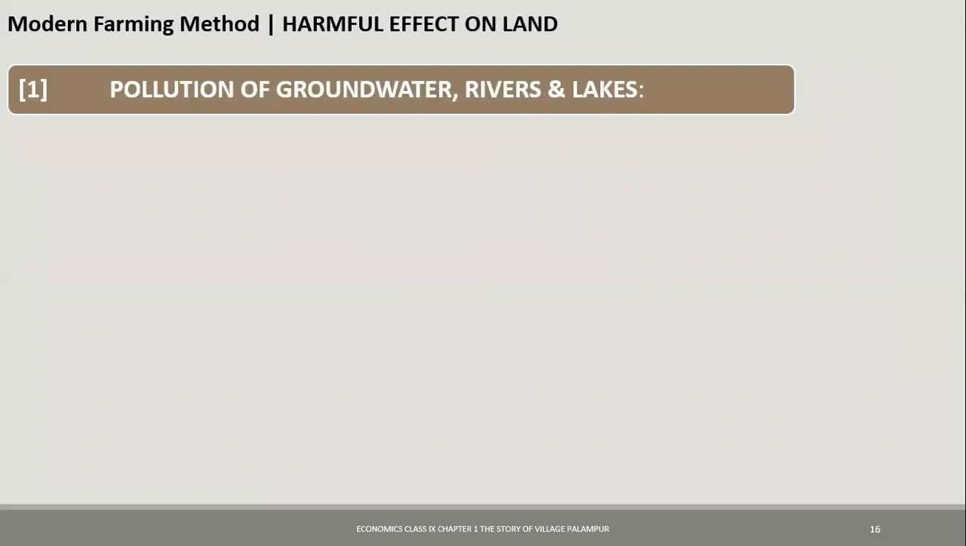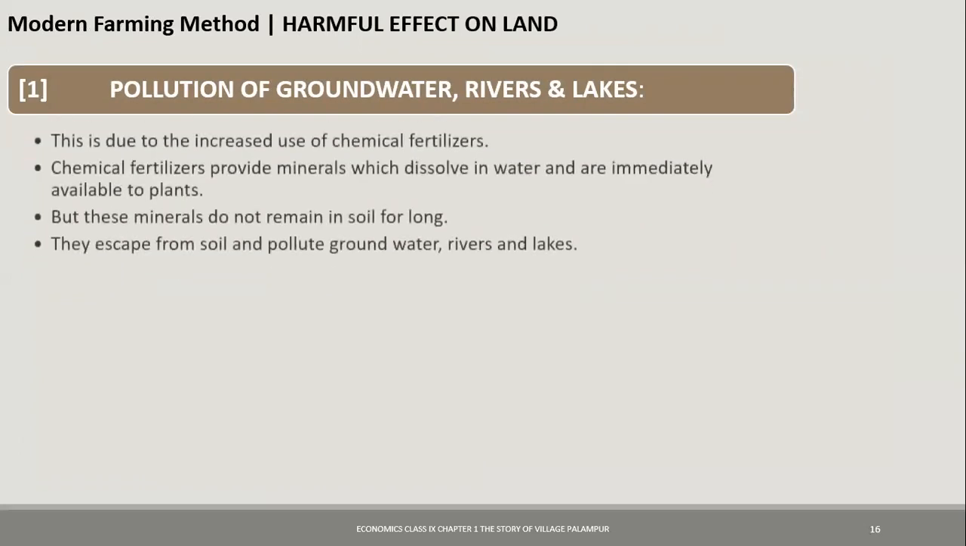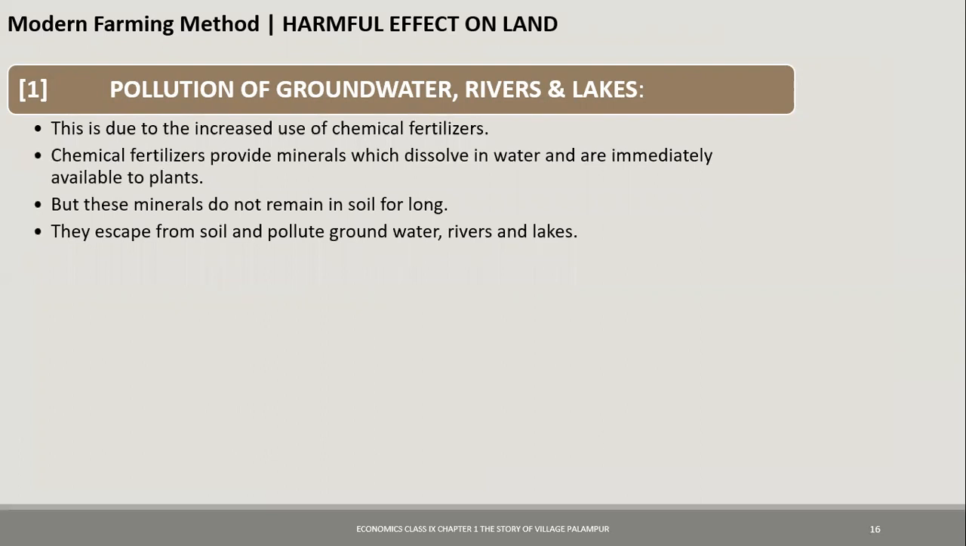First is pollution of groundwater, rivers, and lakes. How does that happen? It is because of increased use of chemical fertilizers. Chemical fertilizers provide minerals which dissolve in water, and they are immediately available to plants so that they can grow very fast. But some of this part does not remain in the soil, but it escapes from the soil and goes into the groundwater. This pollutes the groundwater, river, and lakes.